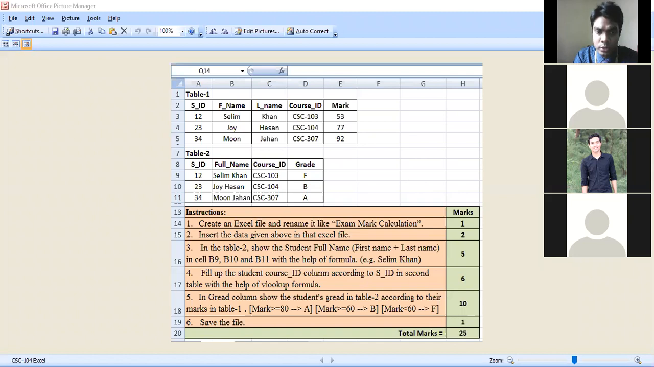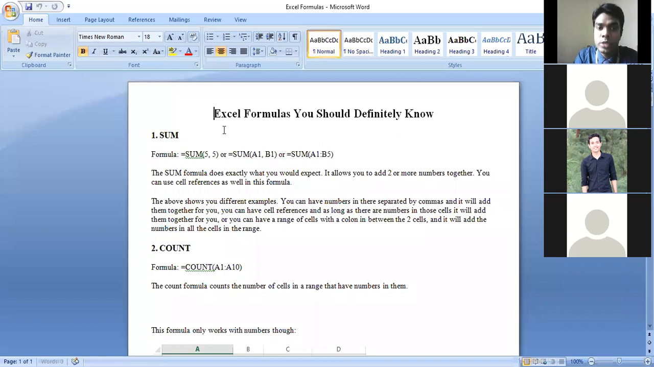If you want, I can show you another document. On that document we have some formulas given. Let me open it first. Can you see the document now? Excel formulas you should definitely know. Yes, sir.